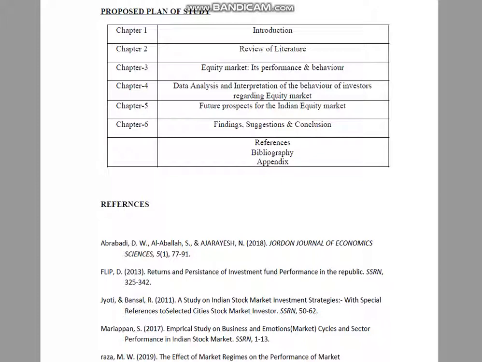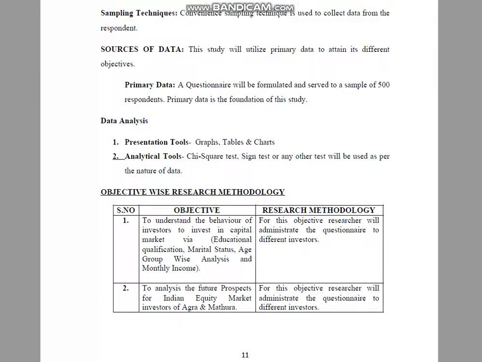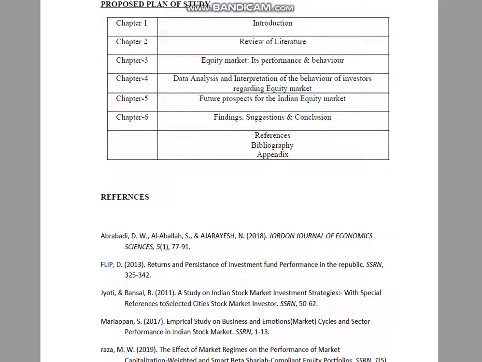And then finally you will give a quick summary, a proposed plan of study, in which you give a quick view of the chapterization which the research proposal will lead to in the thesis. First you'll have an introduction section.